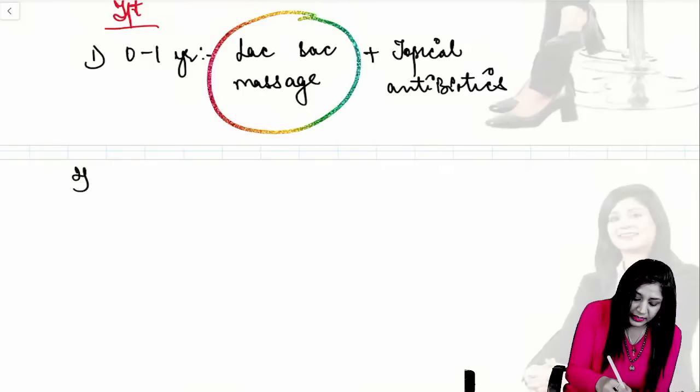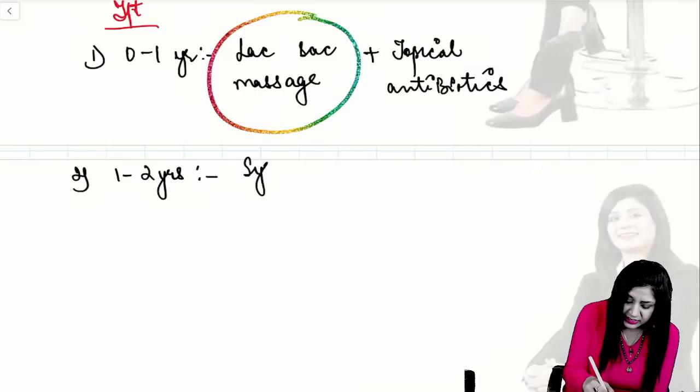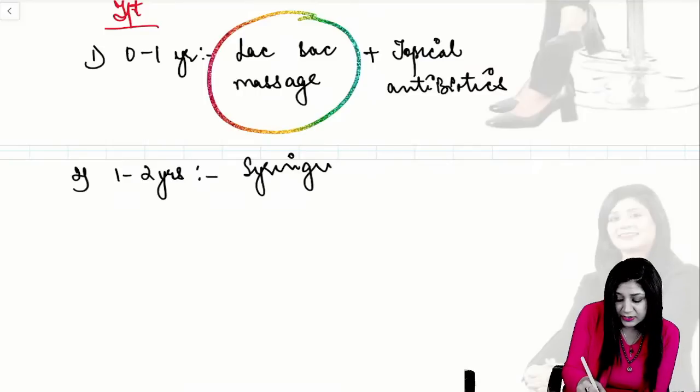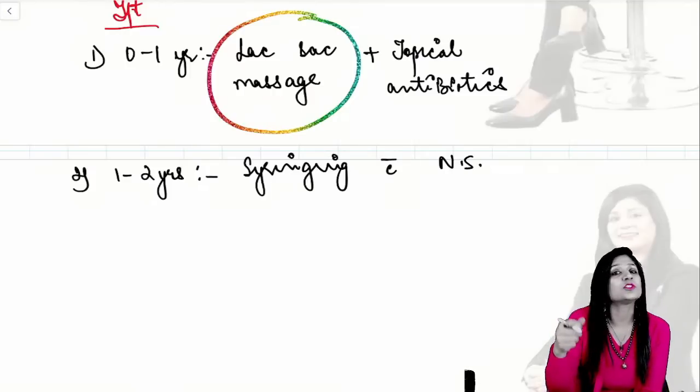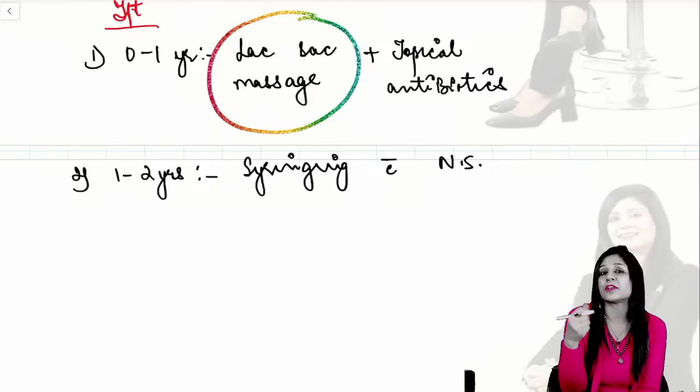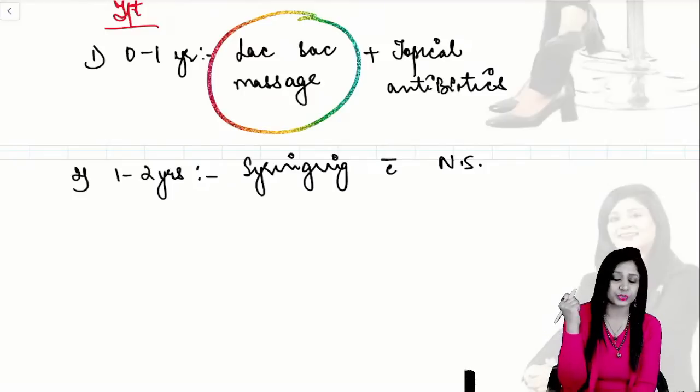Then between 1 to 2 years, when you have already done the massage, we can do the syringing. This syringing is done with normal saline, and we forcefully inject the normal saline so that we are able to open this membranous occlusion.